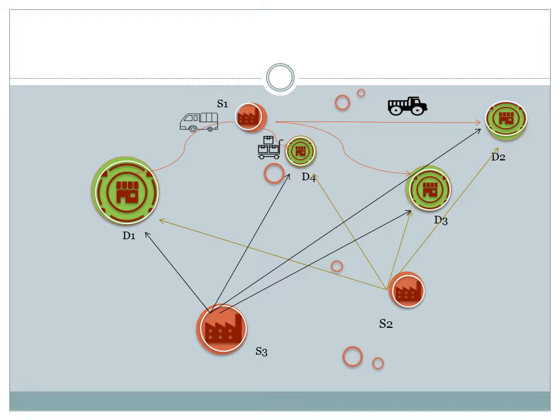Like this, the destination and the source may have a different distance, and different modes of sending the material. In some cases it could be ships or aeroplanes, and therefore the cost of transportation differs from source to destination.